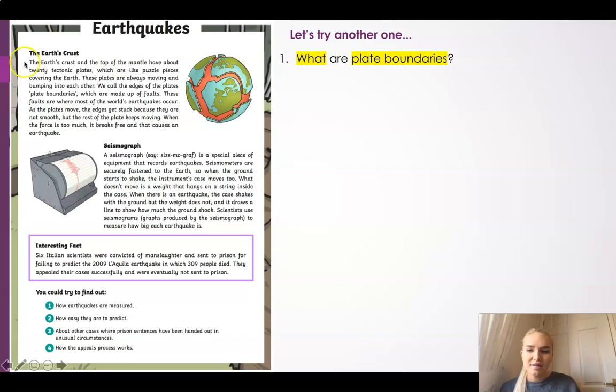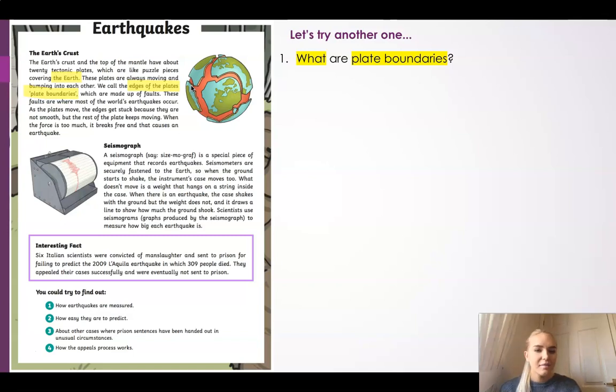And I can start scanning my text, and as I'm reading, I found the words plate boundaries, and I can start reading it. So I know that these tectonic plates cover the earth. These plates are always moving and bumping into each other. We call the edges of the plates plate boundaries. Okay, so plate boundaries could be the edges of the plates that are covering the earth.